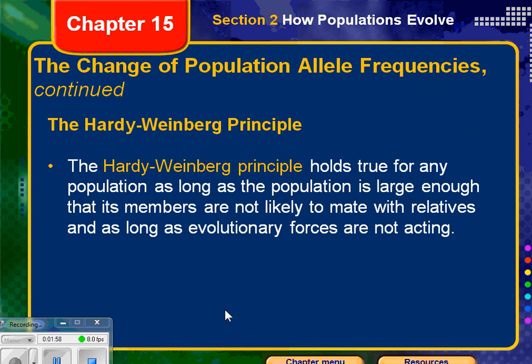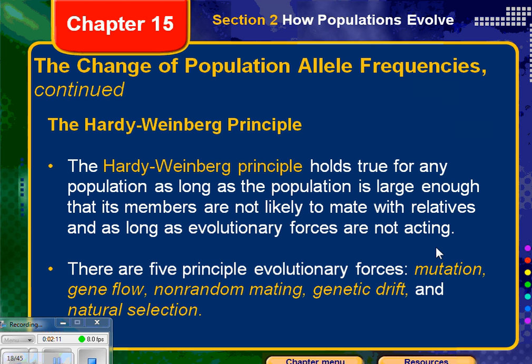All right, so this holds true for any population as long as that population is large enough that its members are not likely to mate with relatives, and as long as evolutionary forces are not acting. Here are the 5 major principles: mutation, gene flow, non-random mating, genetic drift, and natural selection. So these cause those small evolutionary changes to occur. These are considered evolutionary forces.